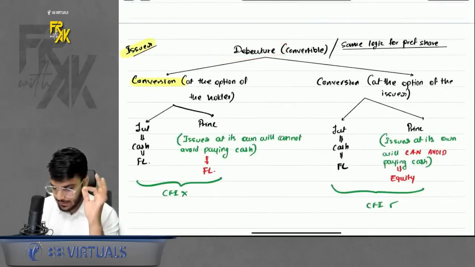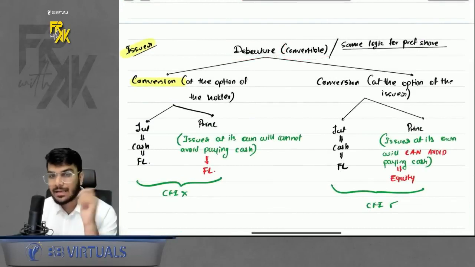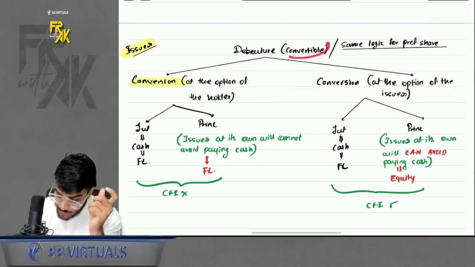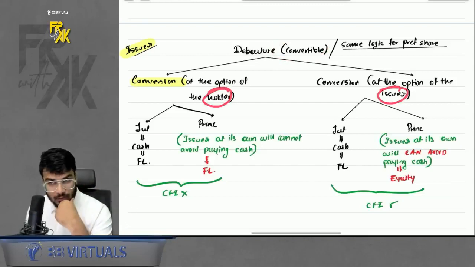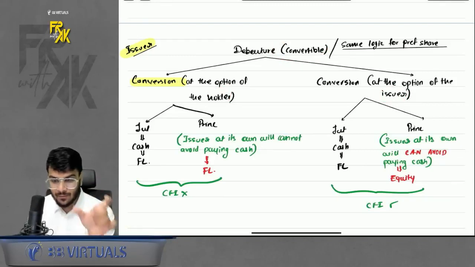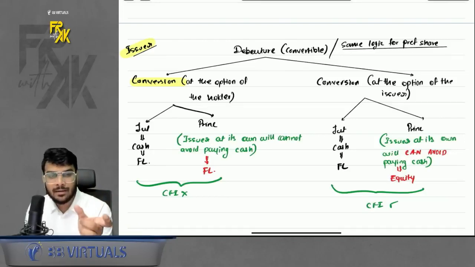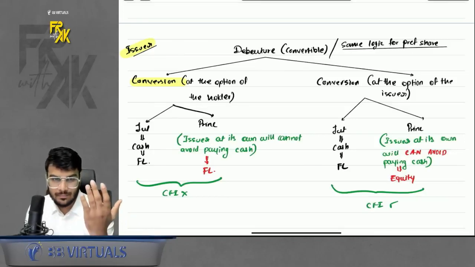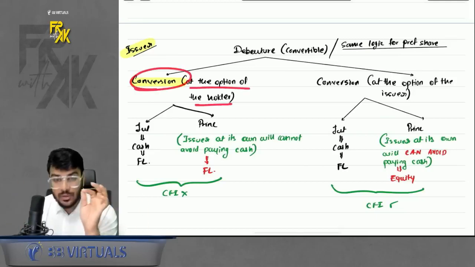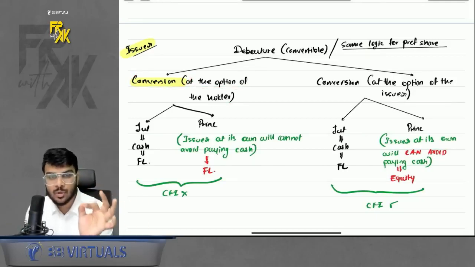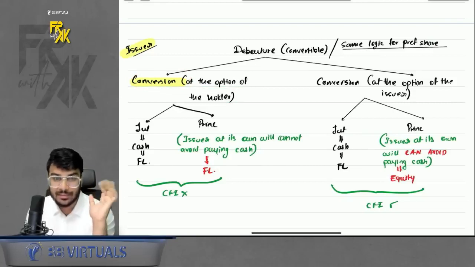We made one more discussion here. Under debentures, if they are convertible but not compulsory convertible, that means the option for conversion is with someone, either with the holder or with the issuer. Right? So now let's discuss this part where the conversion is optional, an option is with some party. If the conversion is at the option of the holder, then what to do?